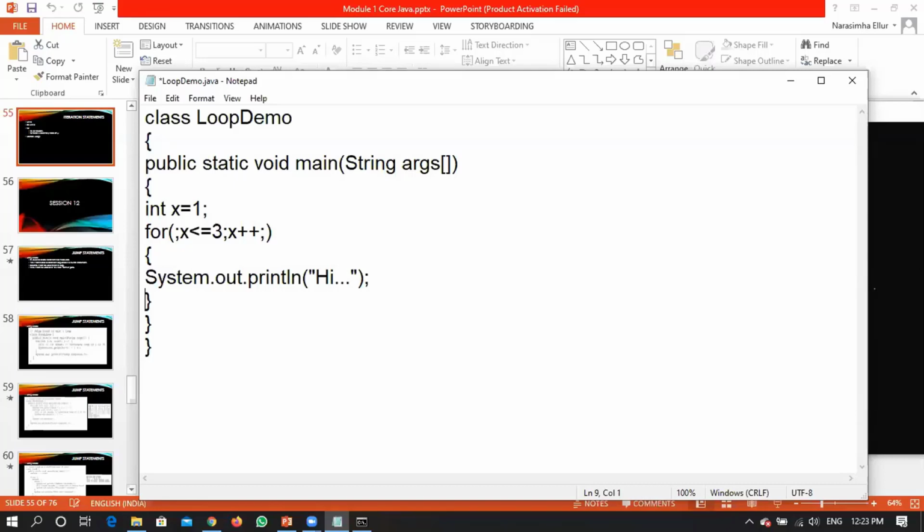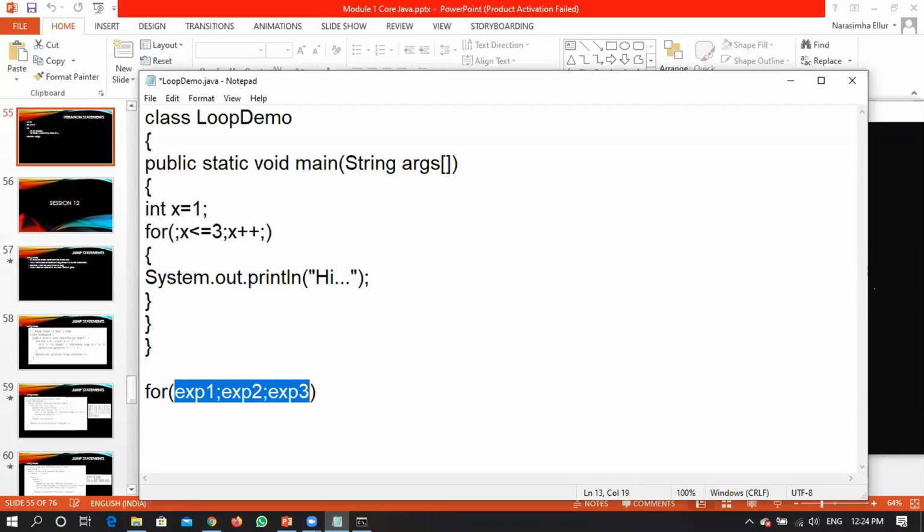Right? What I mean to say is, whatever is the syntax given, expression 1 semicolon, expression 2 semicolon, expression 3. Yes, this is the syntax. But this particular syntax is saying that this is how you have to write an instruction, but it is not putting a restriction that this is the only way you need to write instructions.